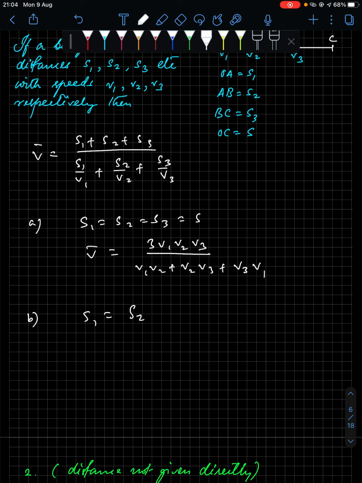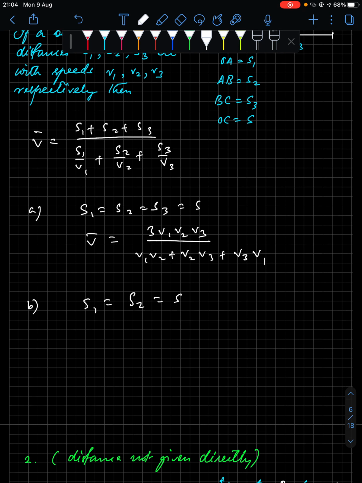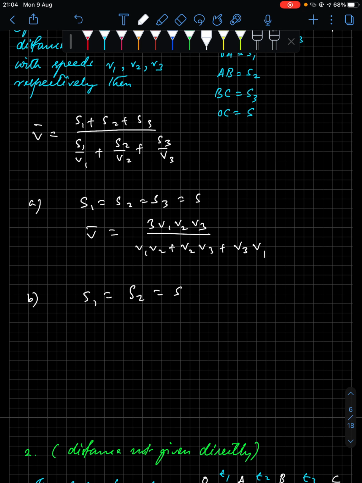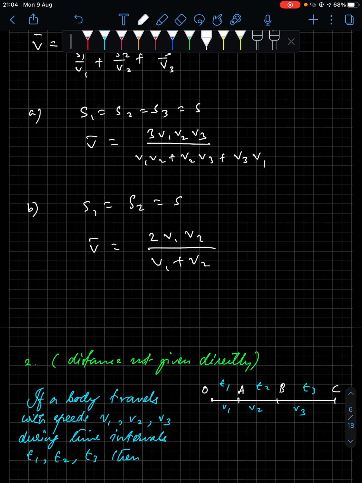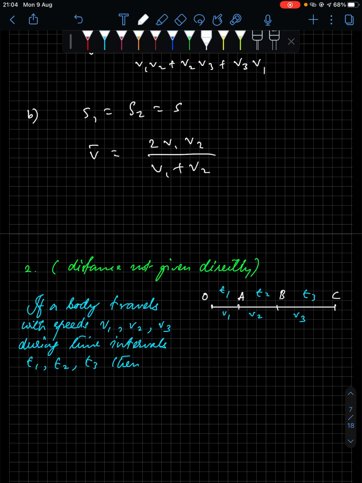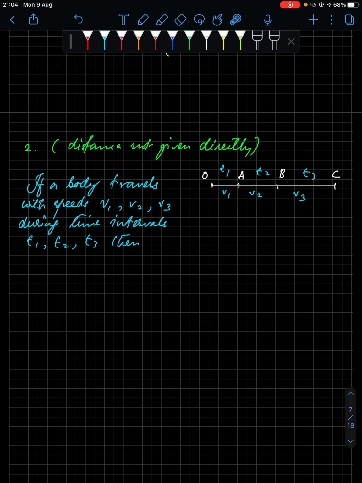Now our situation is that we are considering s1 equal to s2, so you don't have that s3 distance. If s1 equal to s2 equal to s, then v bar will become 2 v1 v2 divided by v1 plus v2. So that is about your average speed relations.